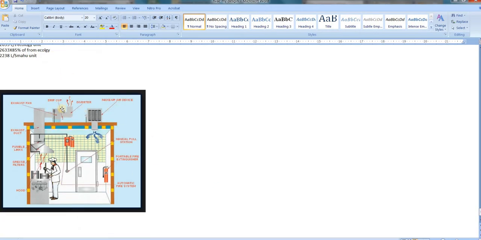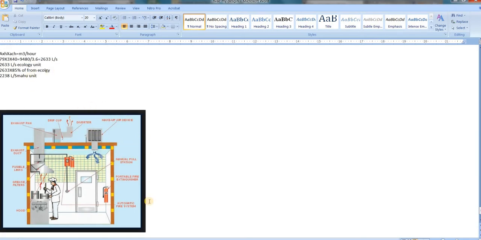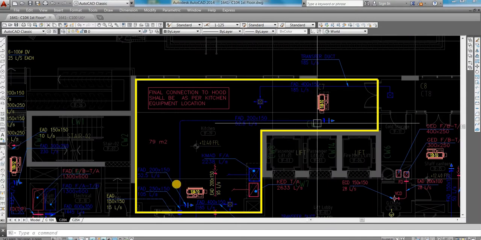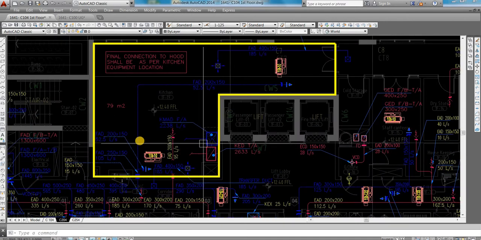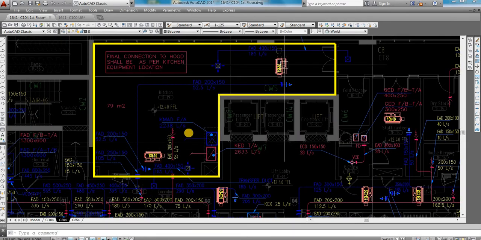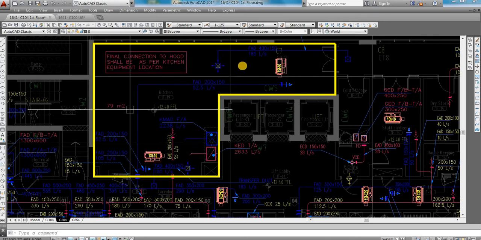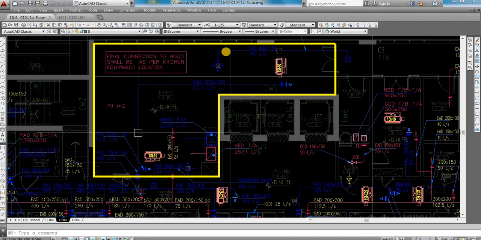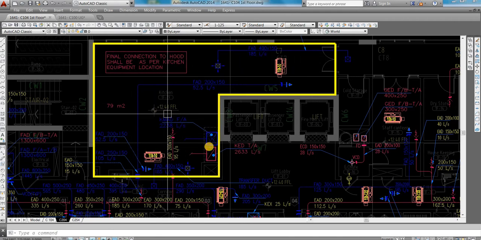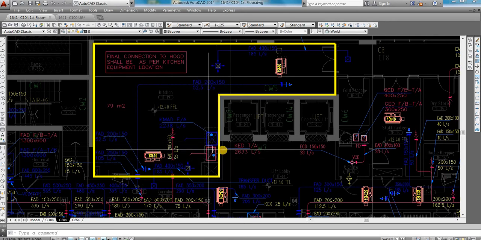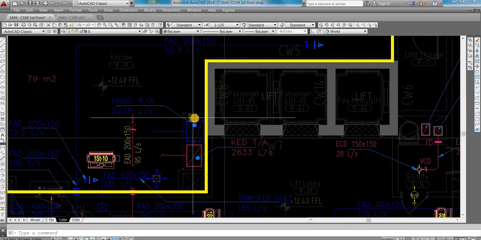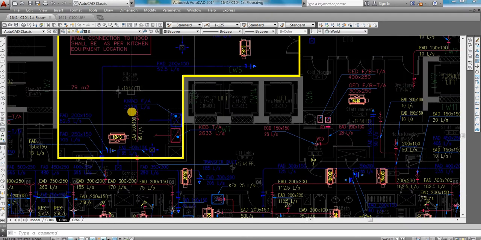This is my kitchen food and ventilation calculation design method. I will show you one project I did. This is the P line area, my kitchen area. What I did: there is already an FCU there, and there also an FCU, and there also an FCU. This one is only for cooling purpose. We don't know exactly where the kitchen equipment will come, so I only did a proposal. See, 2633 is my kitchen extract, and for the backup, 2238 MAHU.